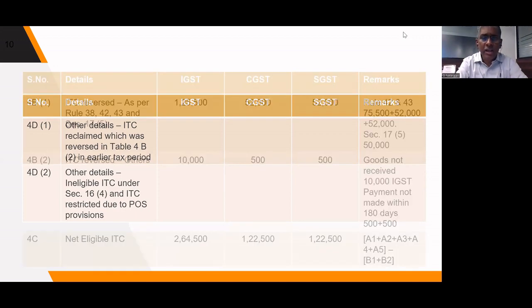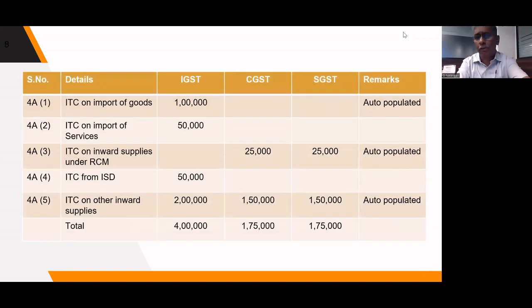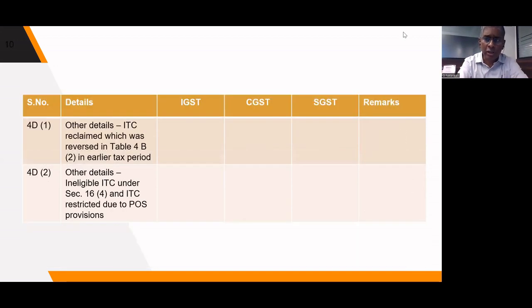Not only that, we have to show it under 4A5 also. 4A5 is ITC on all other inward supplies. Only when you include that amount in 4A5, that amount will become part of net ITC and it will be credited to the electronic credit ledger. And 4D2 is only for the purpose of information and verification. So reclaimed credit has to be shown in 2 places.